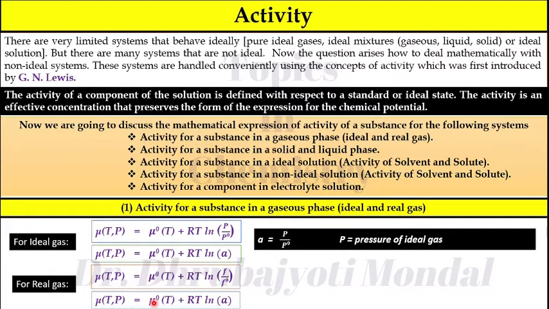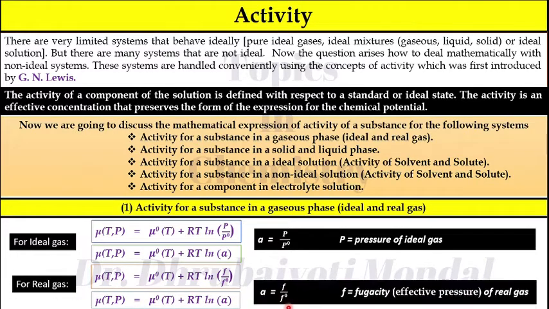So what I can write for real gas, activity A is equal to F divided by F0, and as I told you, F is the fugacity. Fugacity means effective pressure of real gas. Okay, and you know that F is equal to phi into P. Phi is called fugacity coefficient. So you can write A is equal to phi into P divided by F0.